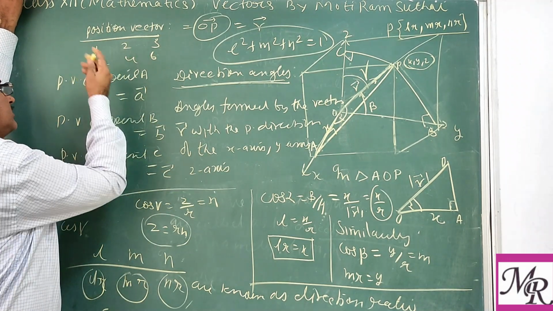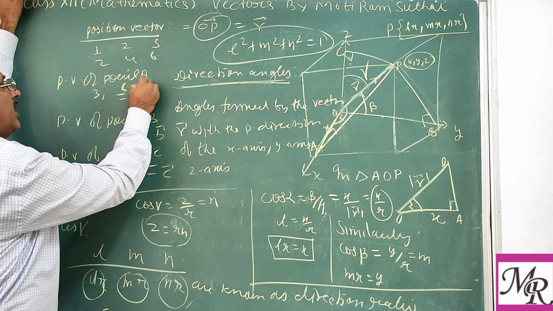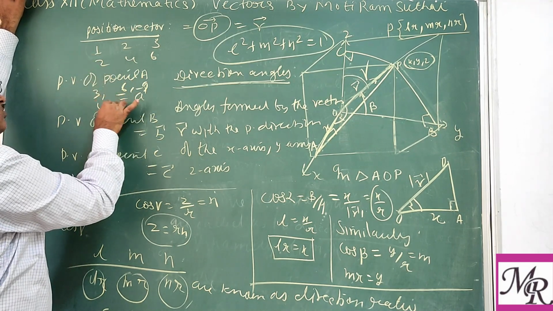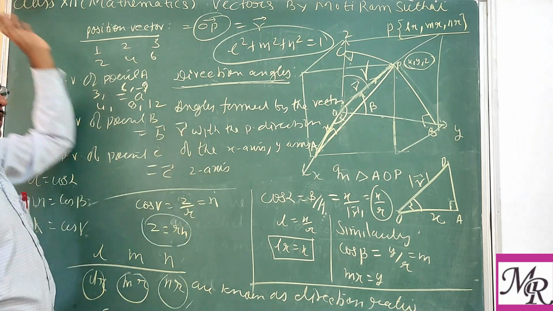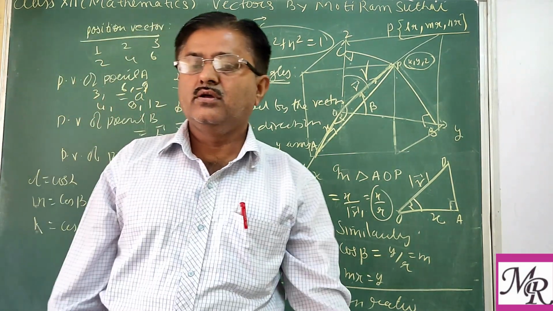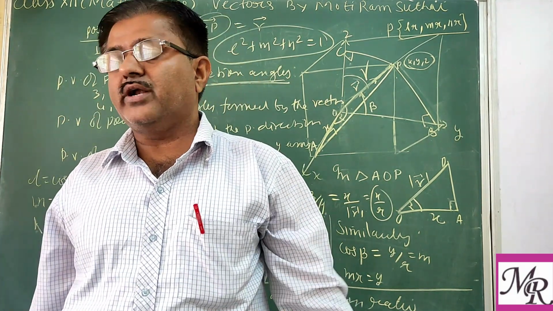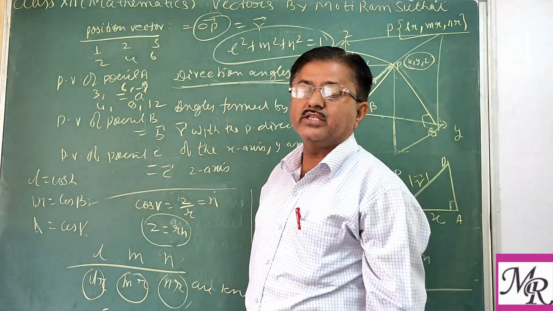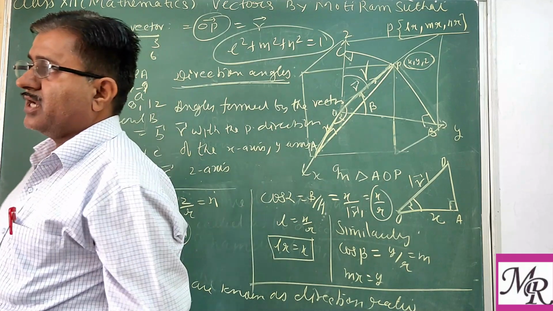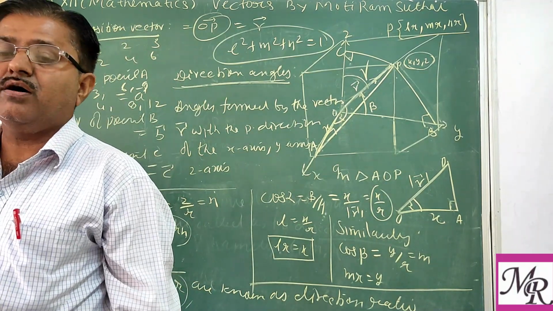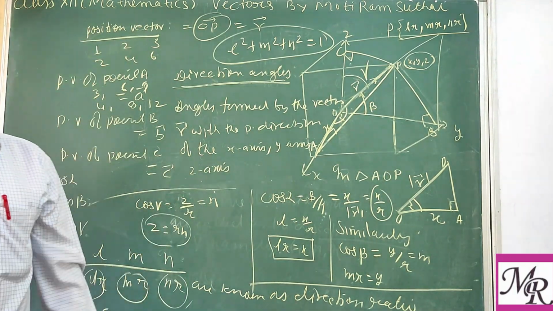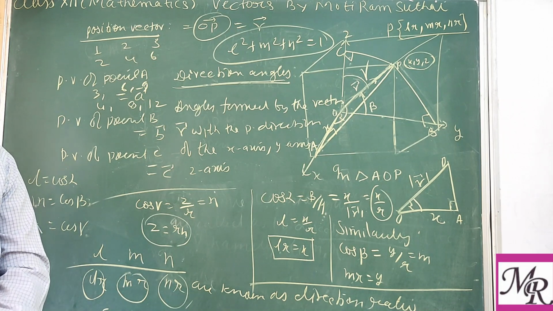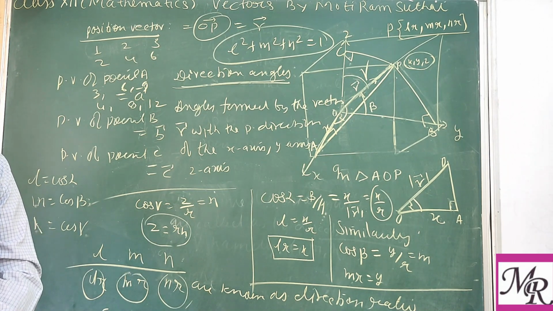Or if you multiply by 3, 3, 6, 9, or you can multiply by 4. So any numbers which are proportional to the direction cosines are known as the direction ratios of the vector. So there may be infinitely many. There is no limit on the direction ratios.